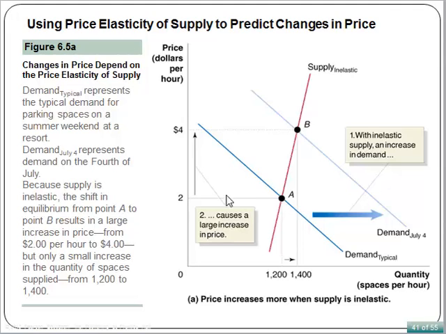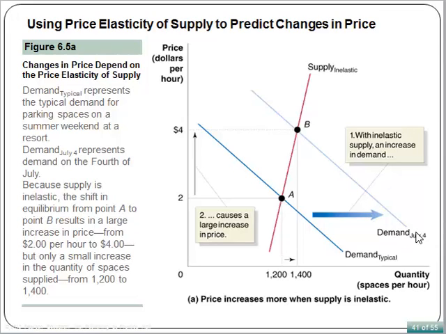Now we can put demand and supply together to analyze how to use price elasticity of supply to predict changes in price. This figure illustrates the important point that when demand increases, the demand curve moves to the right. The amount by which price increases depends on the price elasticity of supply. For example, the figure shows the typical demand for parking spaces on a summer weekend at a resort.